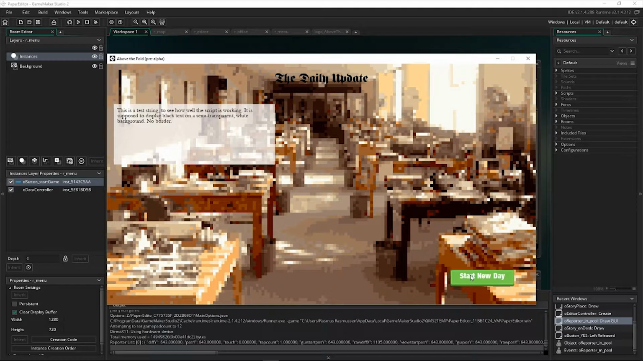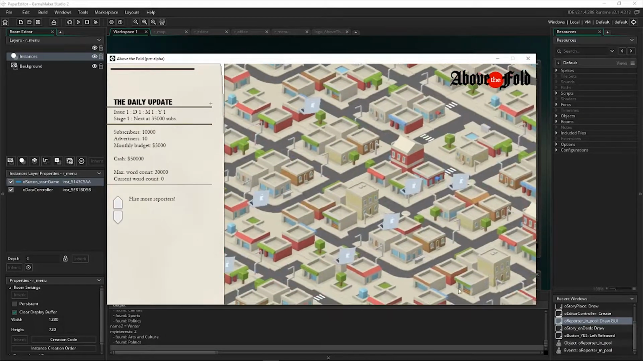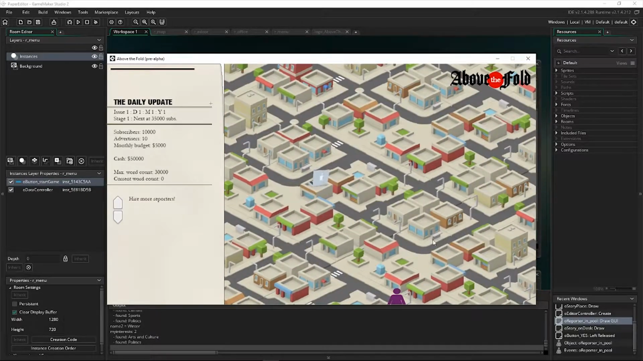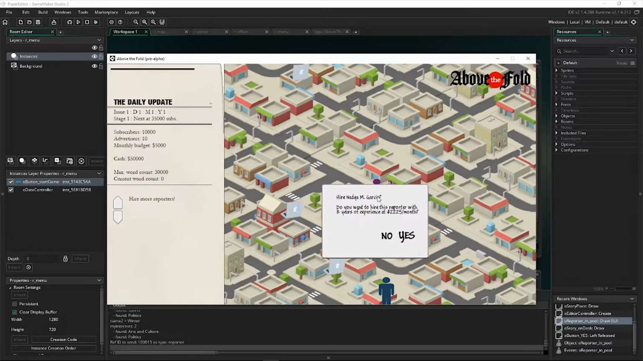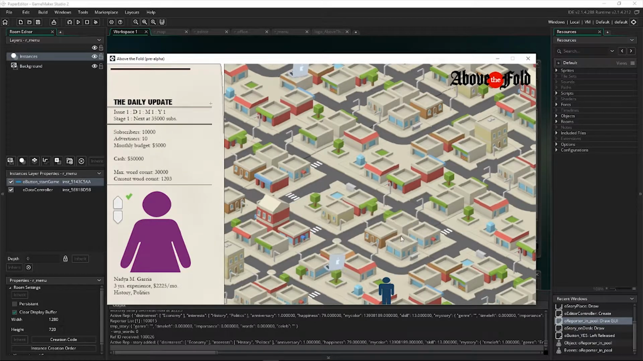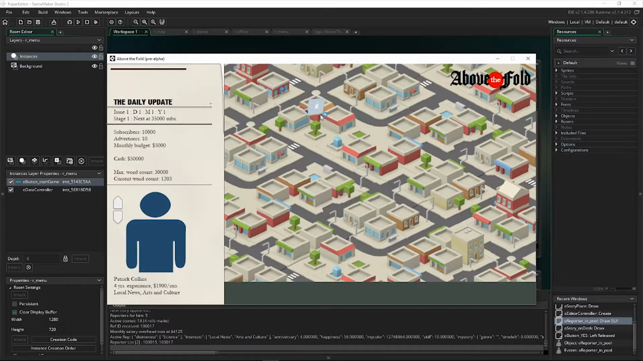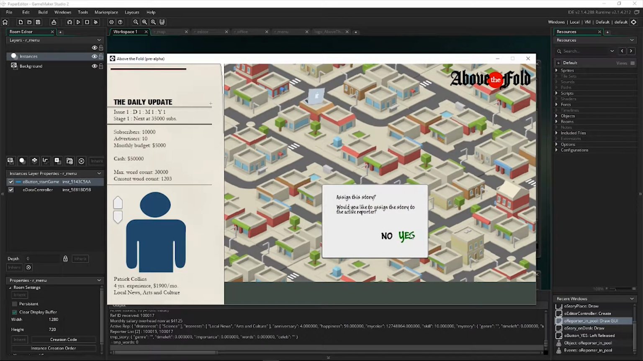Nothing much has changed on this particular screen, which I introduced in the last video. If you didn't see that one, you can watch that in the playlist that's also associated, or I'll throw a link in. I'll hire some reporters and assign some stories. Hire this guy, Patrick Collins. Yes, please. Assign this story to Patrick.